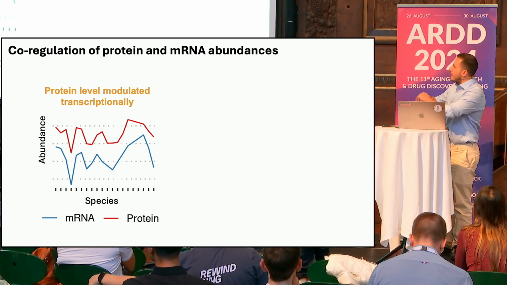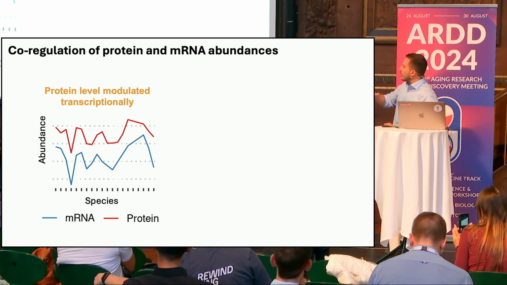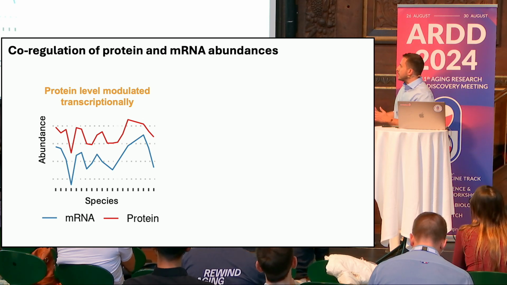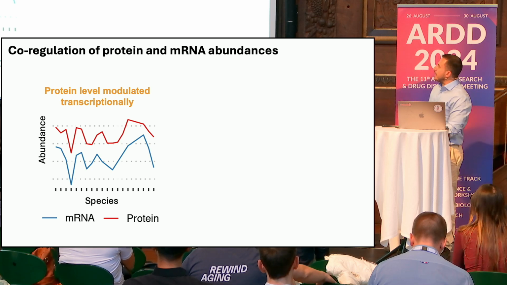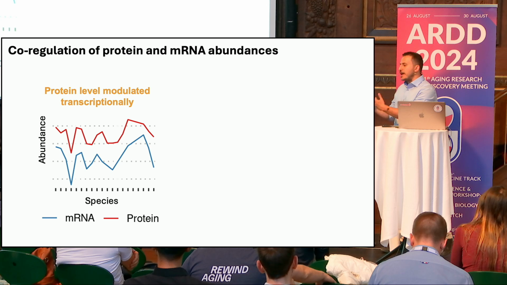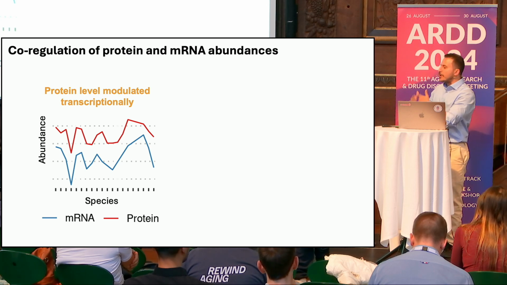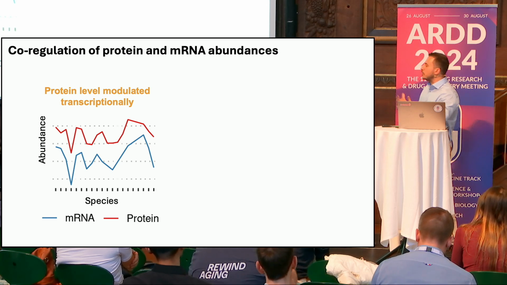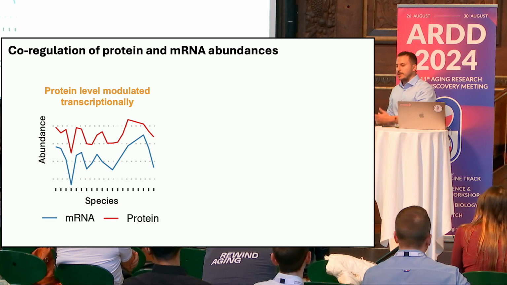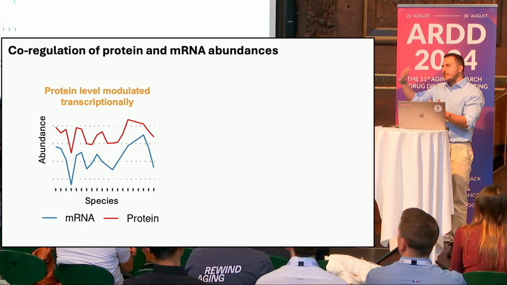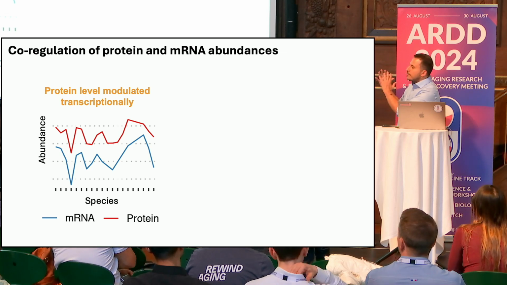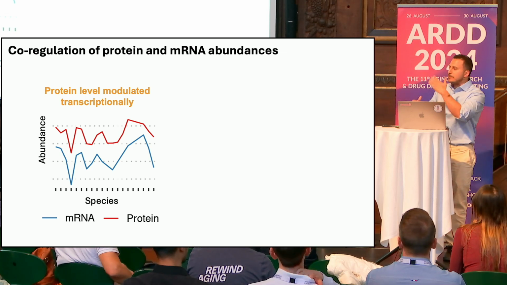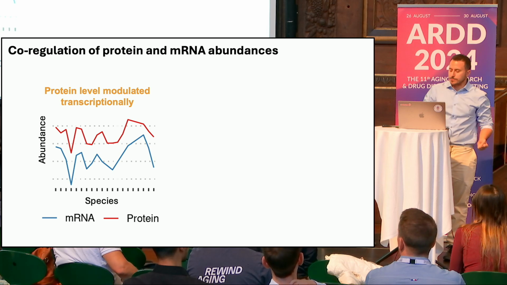Here is a simple example, really simple example. On the x-axis, you have the different species, and on the y-axis, abundance of both protein and mRNA. And in this case, you can clearly see that, at least for this specific case, the protein levels across species are modulated mostly transcriptionally. This means that if a specific organism needs to produce a specific amount of protein, this might happen just by modulating the abundance of the corresponding mRNA.